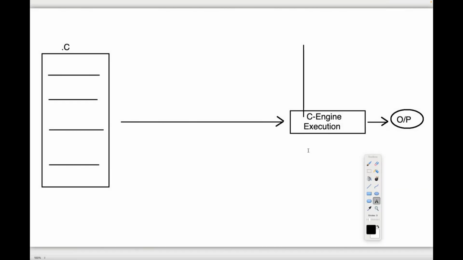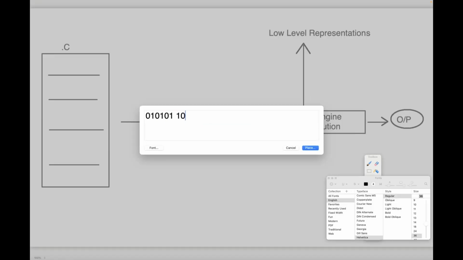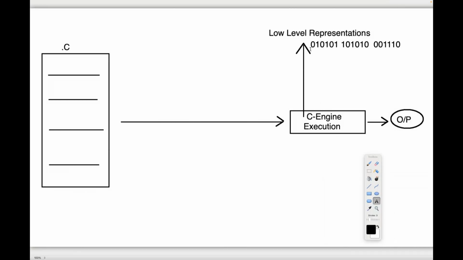What is the meaning of low level program? The total code is provided in the form of zeros and ones, some internal machine code. It is able to understand that.